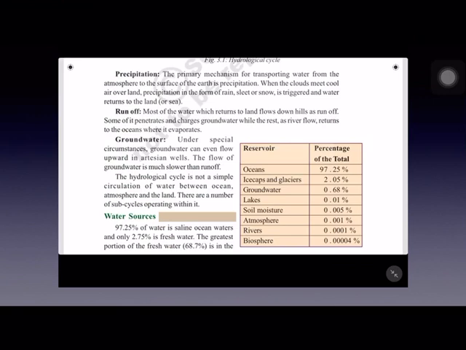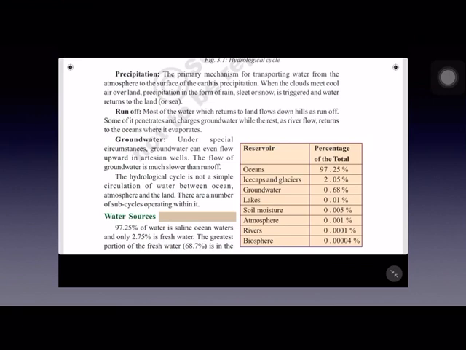Now, water sources. Out of the total volume of water, 97.25% is saline water, that is salty water, which is found in the seas and oceans, and only 2.75% is fresh water.